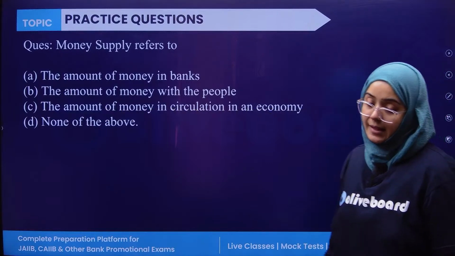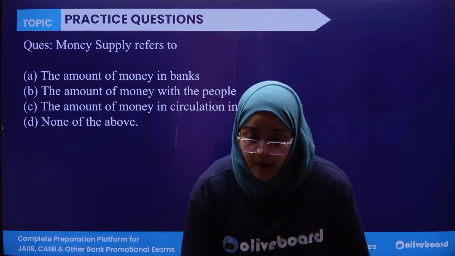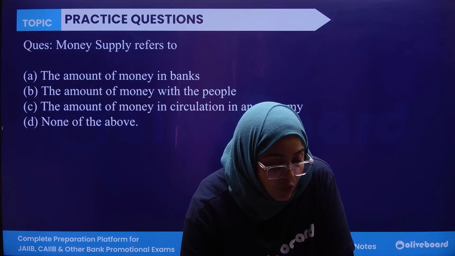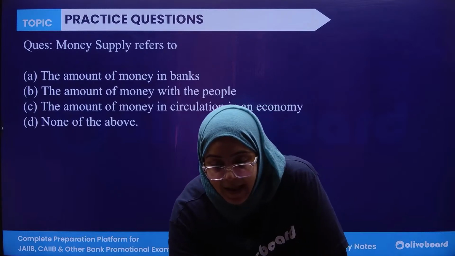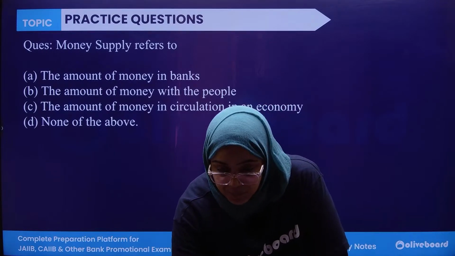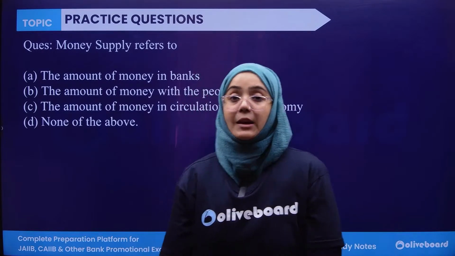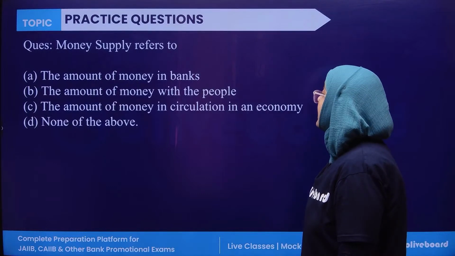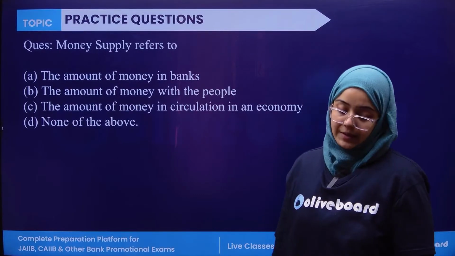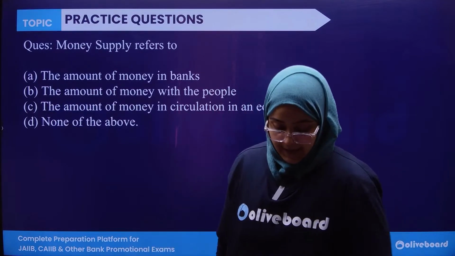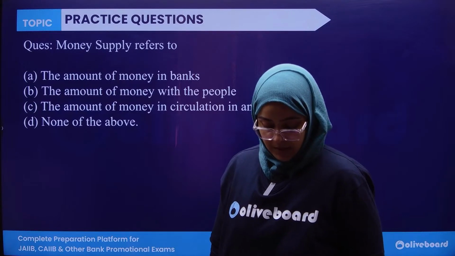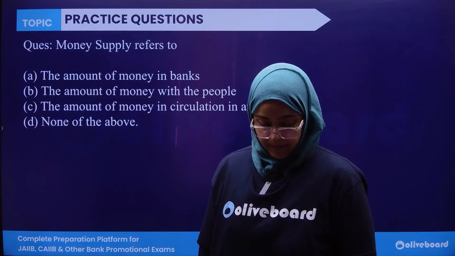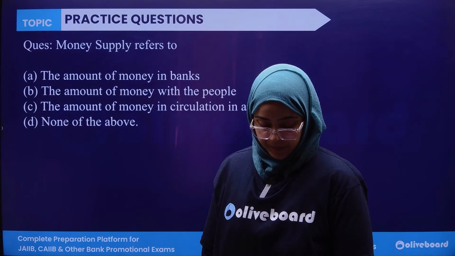Now let's start with the practice session. The first question is, money supply is the amount of money in bank, the amount of money with people, the amount of money in circulation in an economy, or none of the above. Very easy. Everyone, please answer the question.